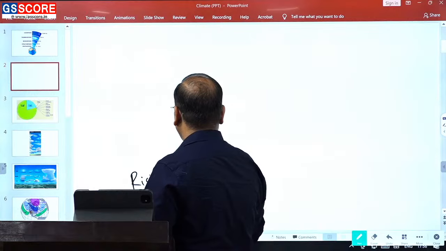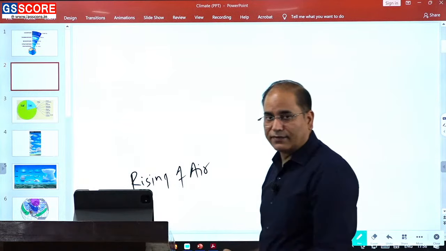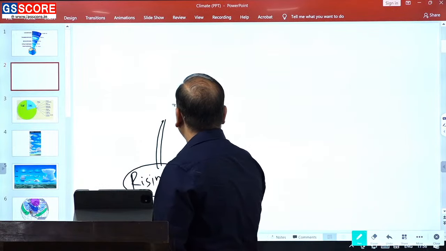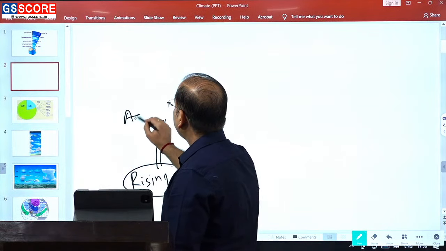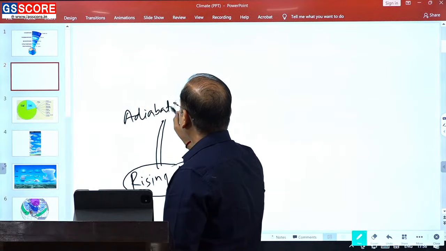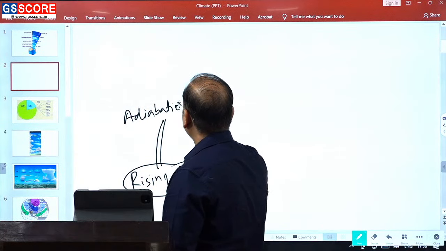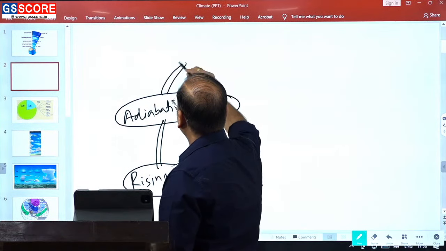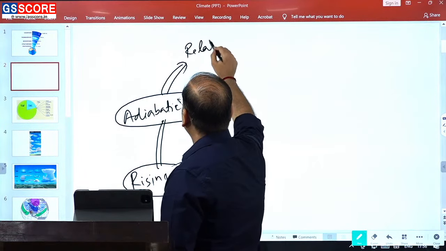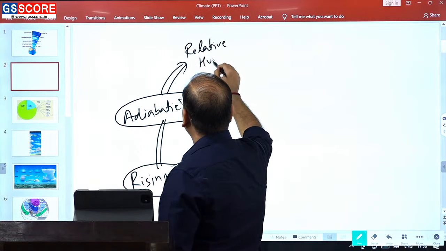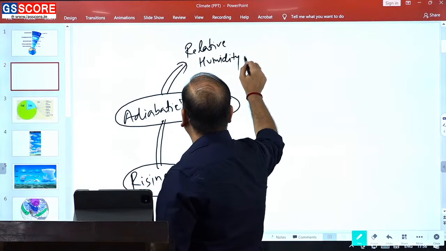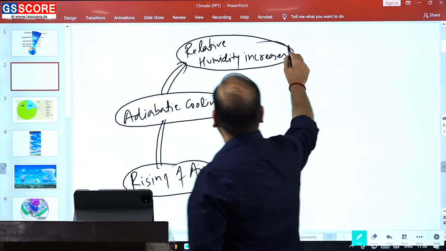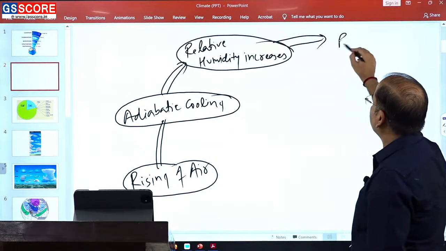Rising of air will happen. This rising of air will result in adiabatic cooling. Because of adiabatic cooling, relative humidity increases. Now, when the relative humidity reaches 100%,